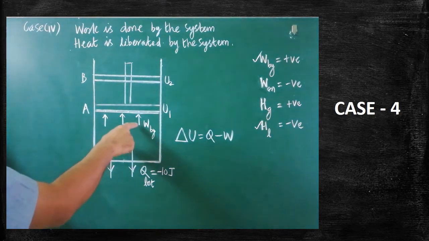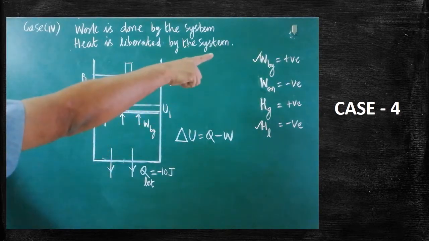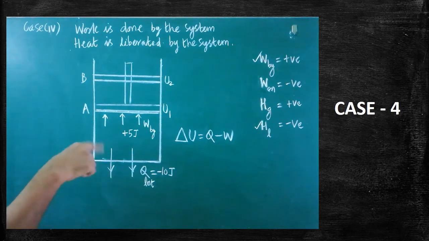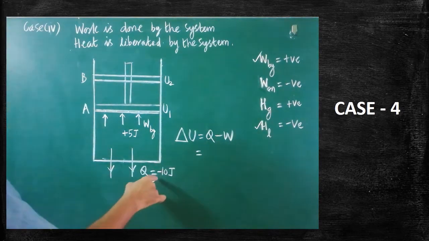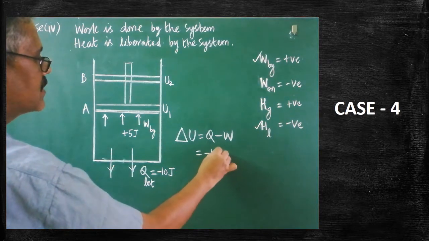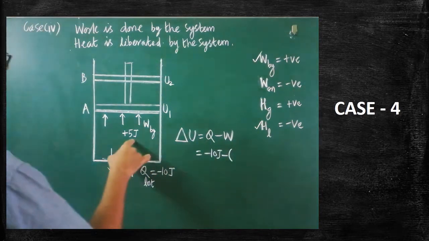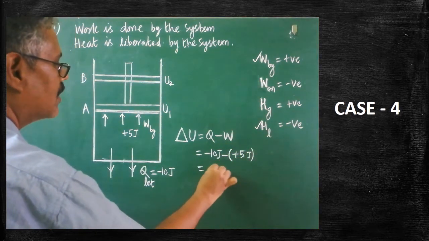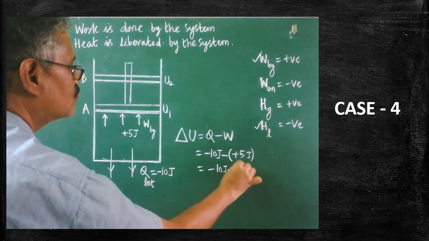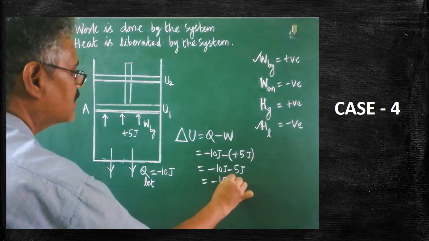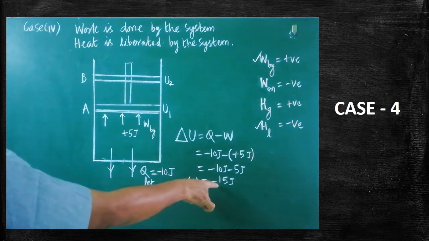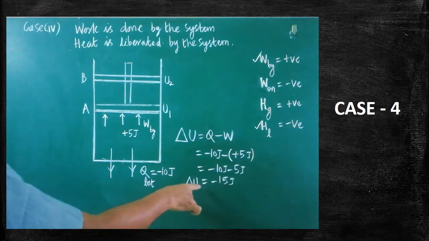Here the work is done by the system, therefore it should be taken as positive. Let us imagine 5 joule amount of work is done by the system. It should be taken as positive. So we will check whether del U is positive or negative. Q is lost, therefore minus 10 joule must be written, minus the value of the work done, plus 5 joule. So minus 10 joule minus 5 joule gives minus 15 joule. Finally it is found that the change in internal energy is negative: minus 15 joule.